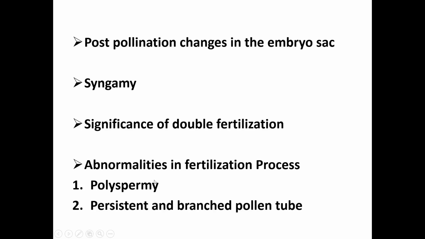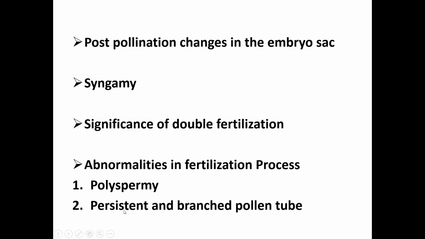And heterofertilization, that is, the sperms involved in syngamy and triple fusion are derived from different pollen tubes. Pollen tube repulsion seems to occur only after pollen tube growth arrest in synergid cells. That means in polyspermy, many sperms enter the embryo sac from many pollen tubes. This is one of the abnormalities during fertilization.